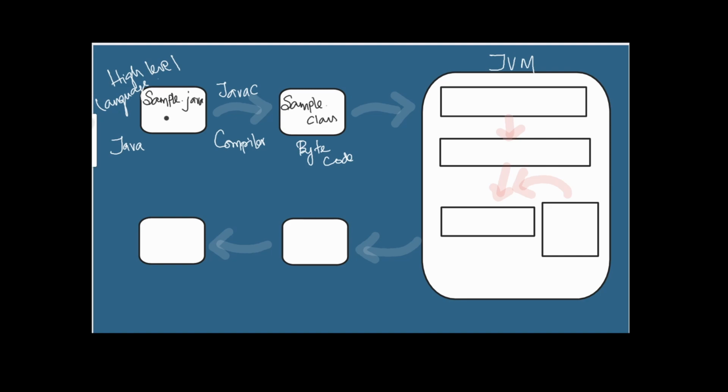Once we give that bytecode into the JVM, the first step will be class loading. That will be done through the class loader, which takes care of the class loading. Then we have bytecode verification. One more time, for security reasons, it will do the verification.